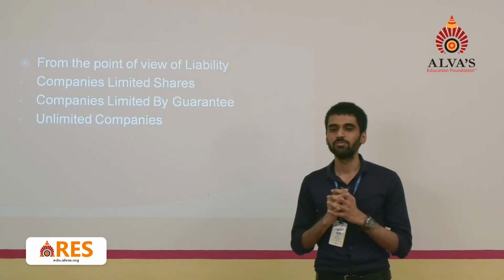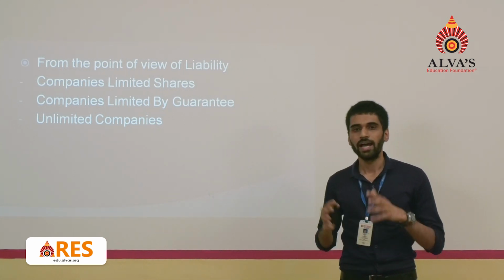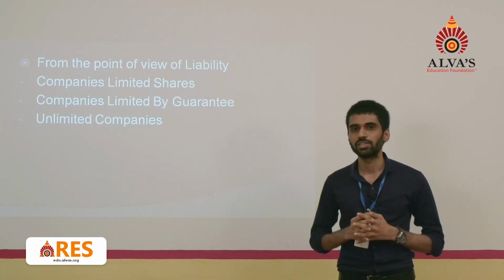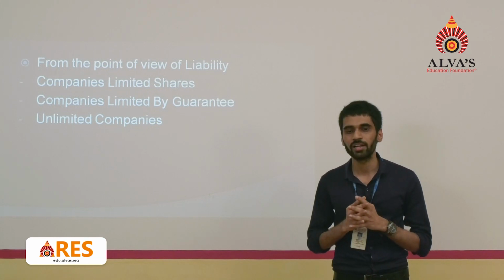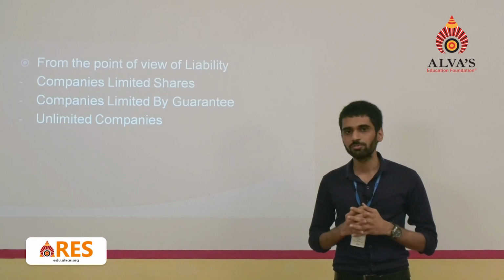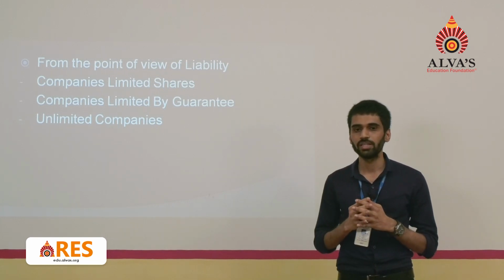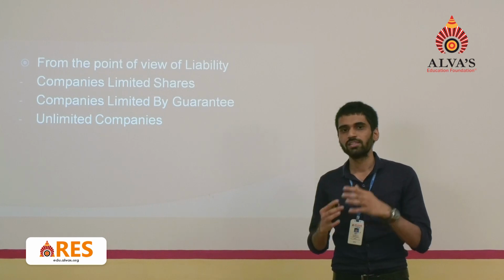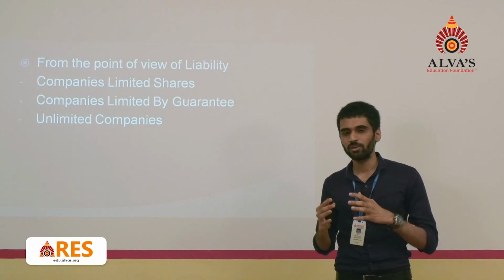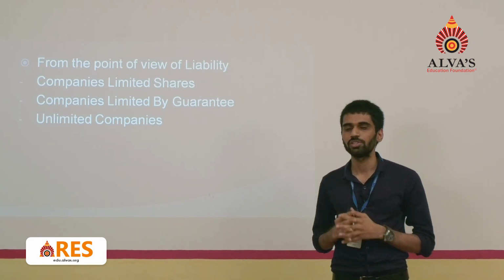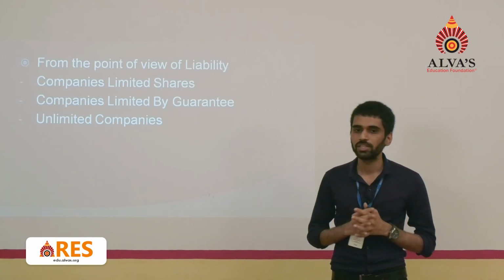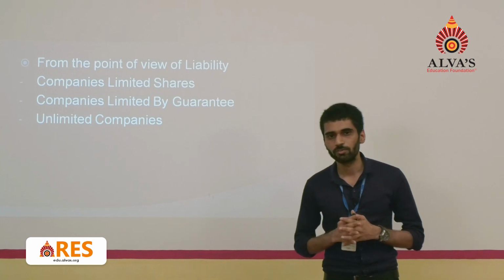Third one is unlimited companies. Unlimited companies are the companies where the liability is unlimited. The burden on shareholders is unlimited in such companies. So if any risk happens for the company, if any loss happens for the company, shareholders have to take all the risk which is happening to them. So they cannot stick to a certain proportion or a certain percentage of risk. All the risk has to be taken by the shareholders in the case of unlimited companies.